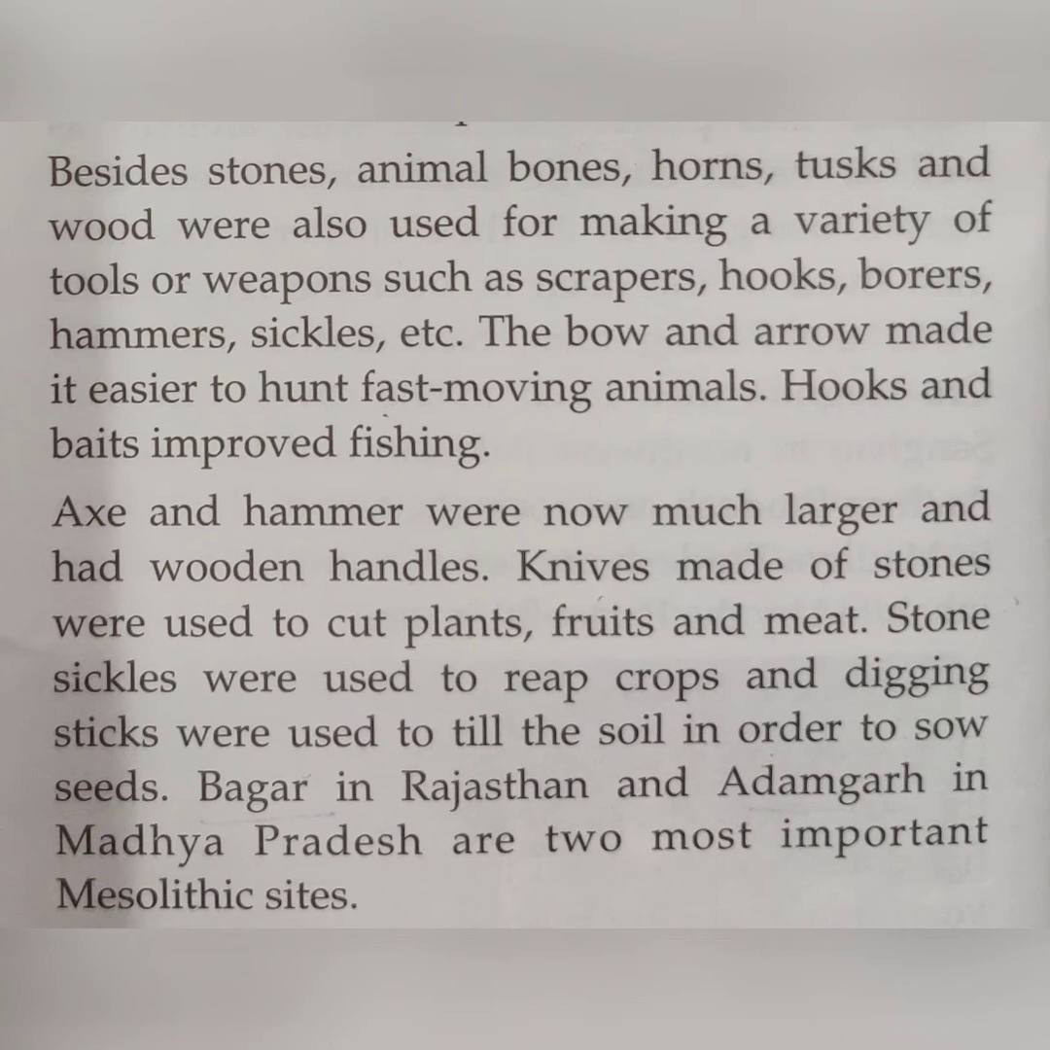Knives made of stones were used to cut plants, fruits, and meat. Stone sickles were used to reap crops, and digging sticks were used to till the soil in order to sow seeds. When they had to sow seeds in the soil, they dug the soil with the help of sticks. Bagor in Rajasthan and Adamgarh in Madhya Pradesh are two most important Mesolithic sites where we can see the Mesolithic age.